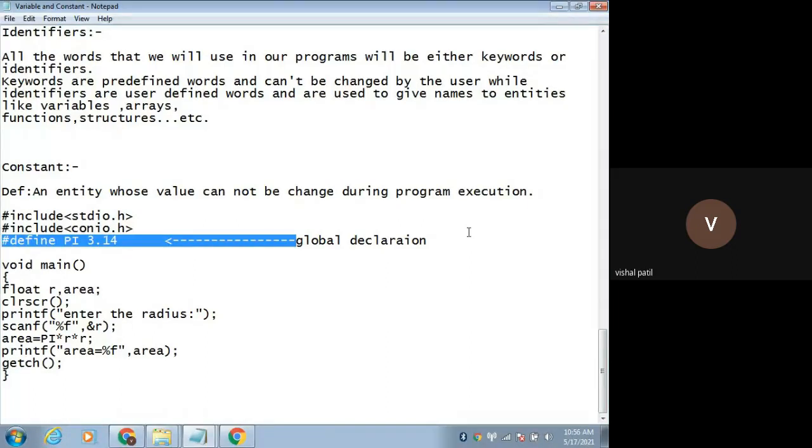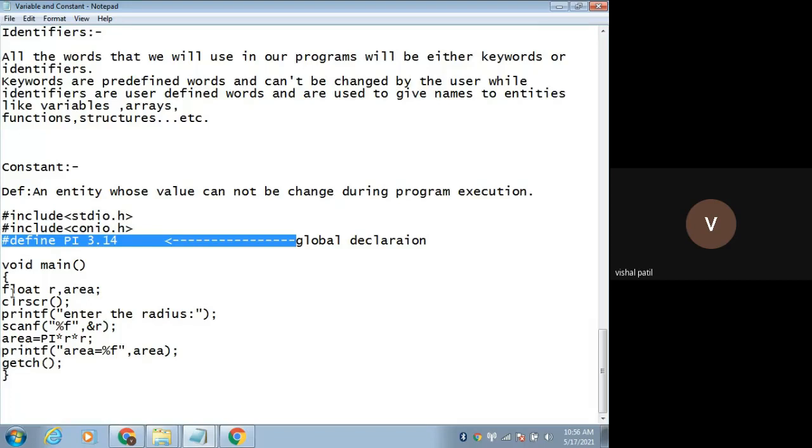When we see the function module, along with the void main function, we will have more than one function in our program. So this pi value can be accessed in main and other user defined functions also. That's why it is called a global declaration.